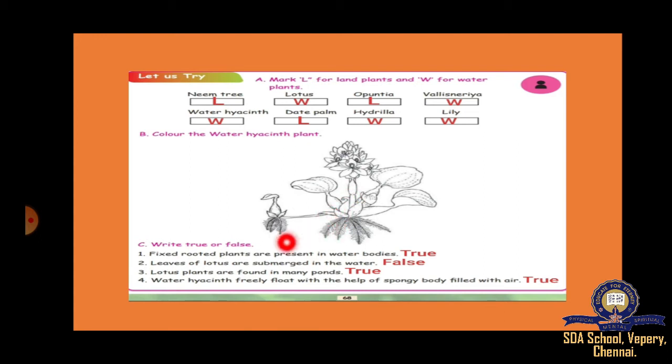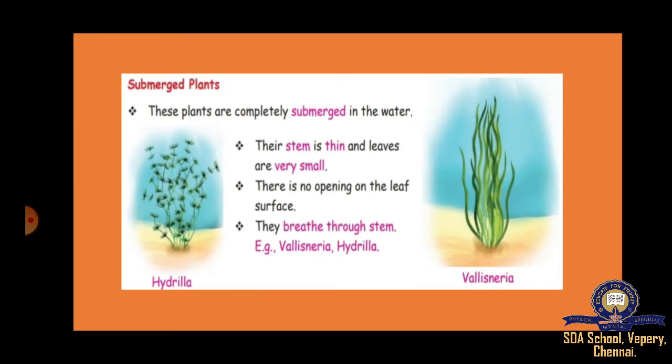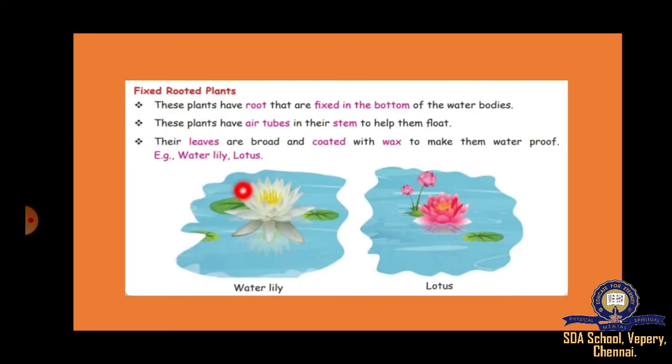Okay, you have to color this. Next, write true or false. Fixed rooted plants are present in water bodies. In the water bodies, fixed rooted plants are there, right? So, fixed rooted plants are there here. Water lily and lotus are fixed rooted.